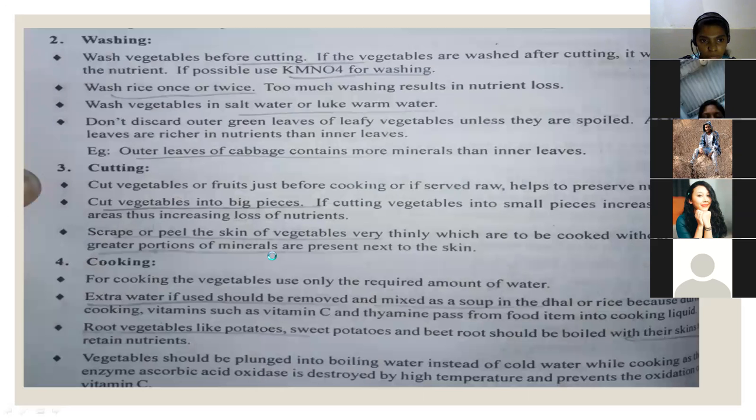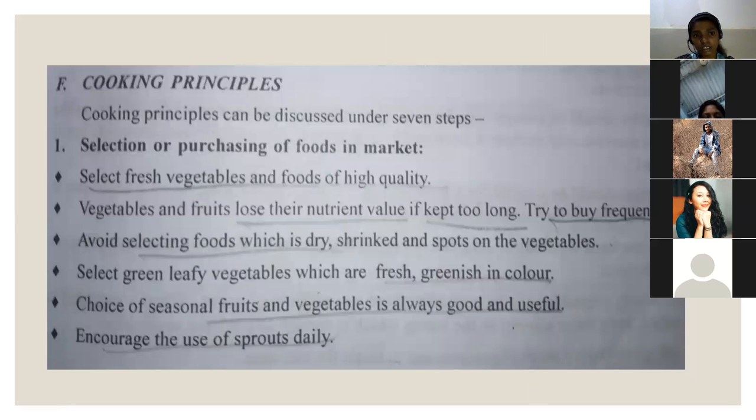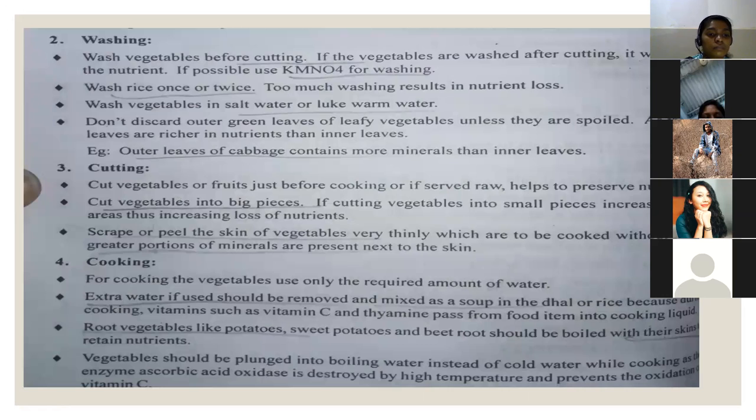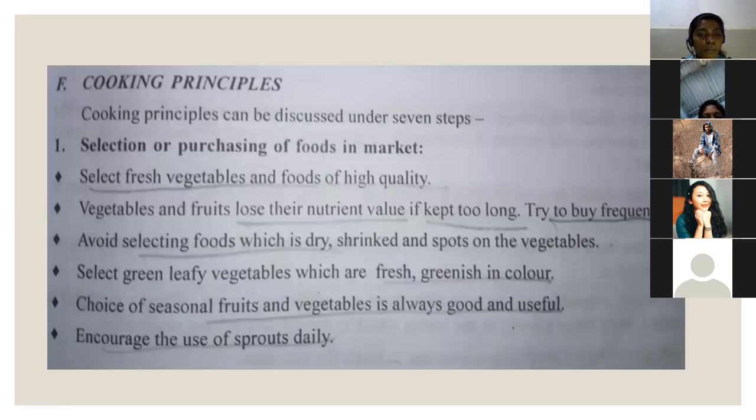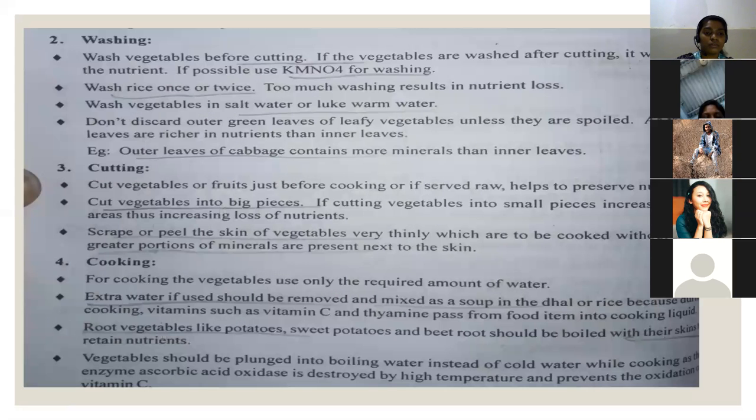So what are the principles of cooking? Can anyone tell me? Seven principles. Selection, washing, cutting, cooking, storing, very good.